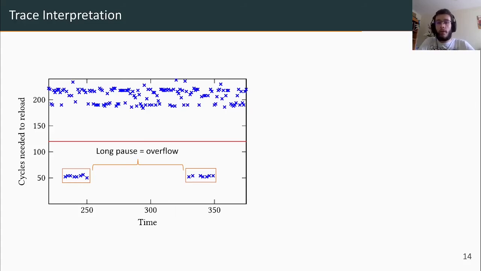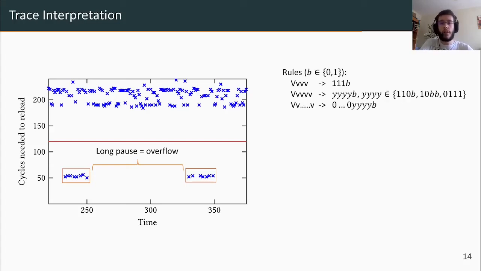As stated earlier, for a given word size and base, the number of iterations between two overflows only depends on the bit sequence of the exponent. And we can quite easily map the number of iterations between two overflows to the bit pattern in the exponent and define some rules to apply to our trace in order to recover some bit values. Here is the set of rules we end up with for a 64-bit architecture and the base j equal 5, which is the most commonly used base as of today.